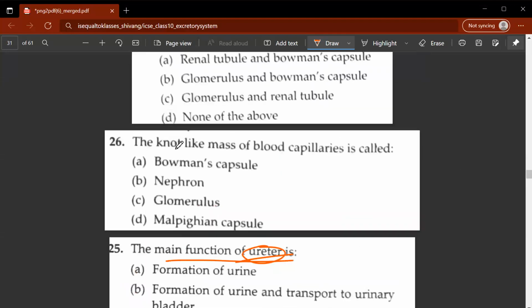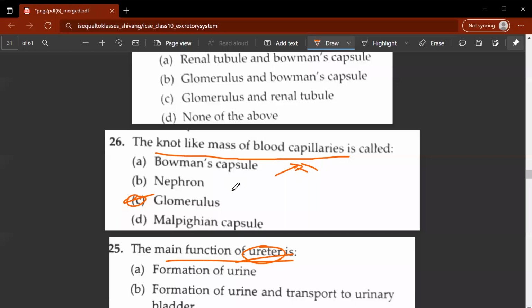Let's move on to the 26th question. The mass of blood capillaries is called what? That is called the glomerulus. So basically, you have the afferent arteriole, spelled like this.